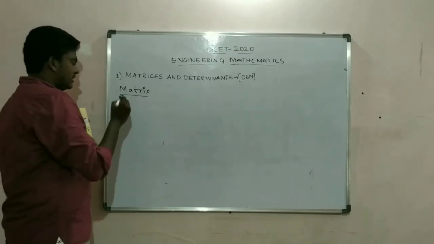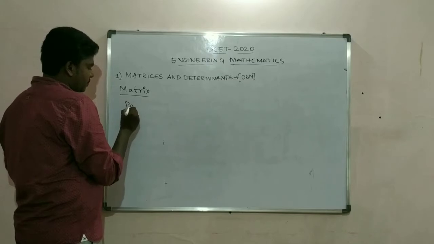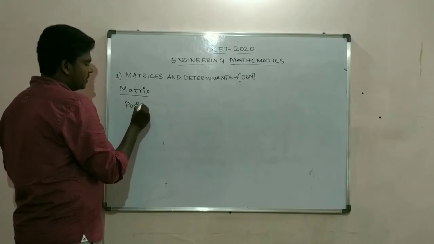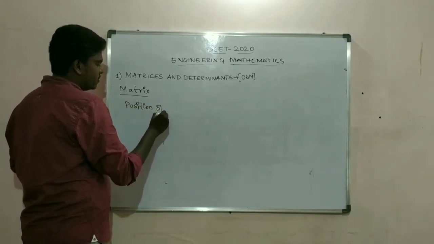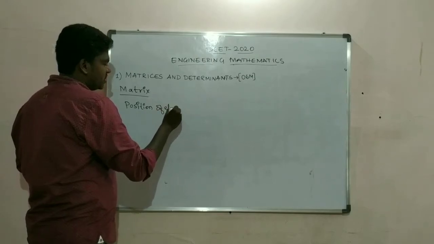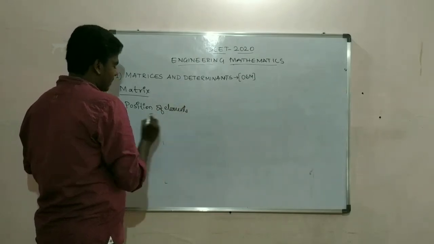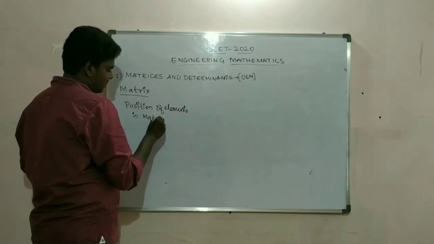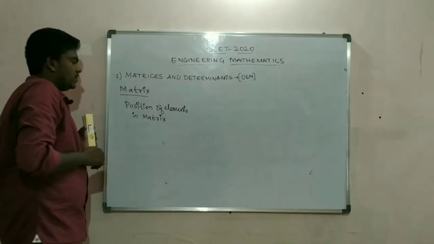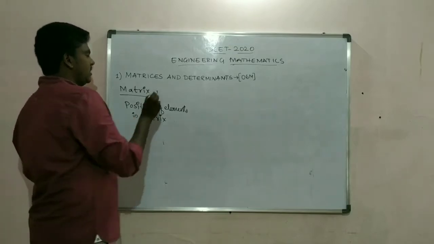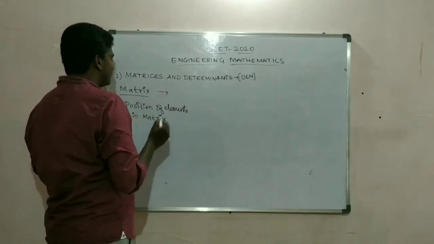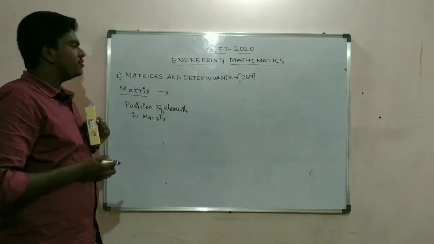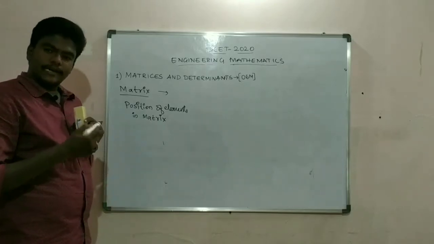Next is position of elements in a matrix. I said it is an arrangement of numbers in rows and columns.